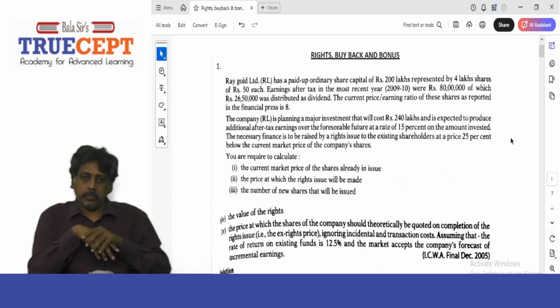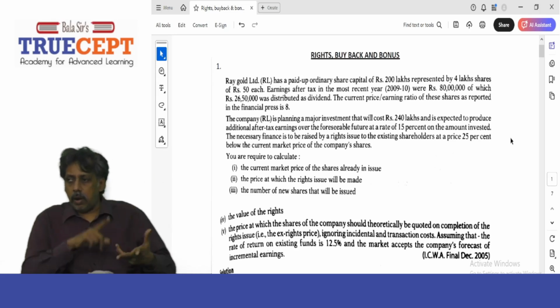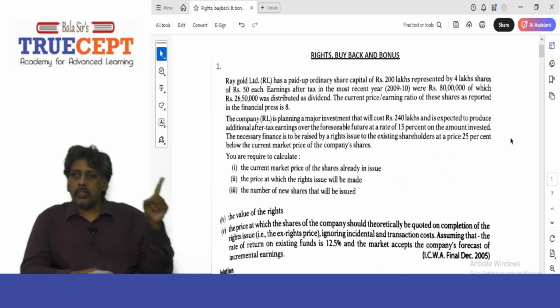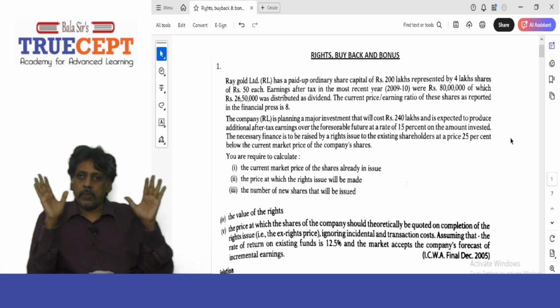Read the question. Ray Gold Limited has a paid up ordinary share capital of rupees 200 lakh represented by 4 lakh shares of rupees 50 each. So it's given that there are 4 lakh shares in issue and face value rupees 50 per share. That is why 4 lakh into rupees 50 face value, rupees 200 lakh, is the paid up share capital.